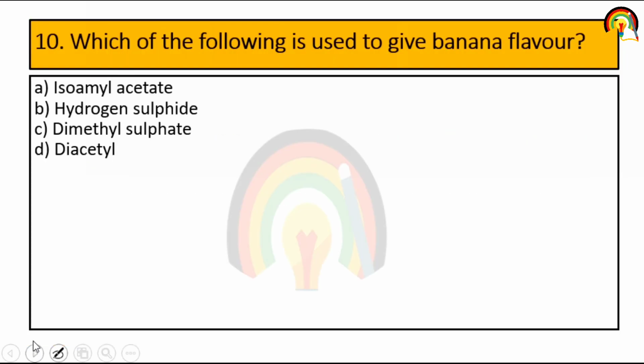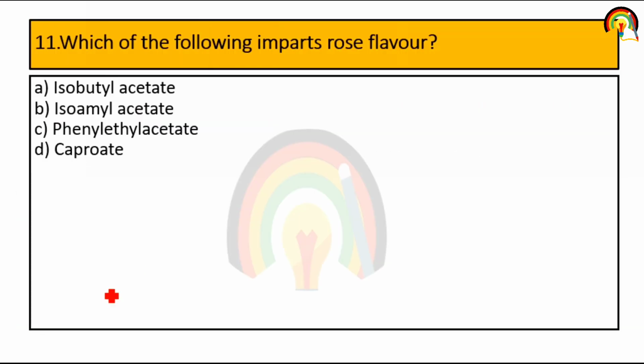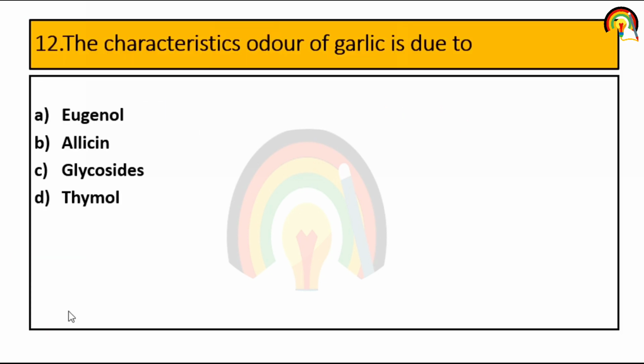Next question. Which of the following is used to give banana flavor? So it's isoamyl acetate. Next one. Which of the following imparts rose flavor? So for rose flavor, phenyl ethyl acetate is responsible. That is the third one. Next question. The characteristic odor of garlic is due to. So it is due to allicin.